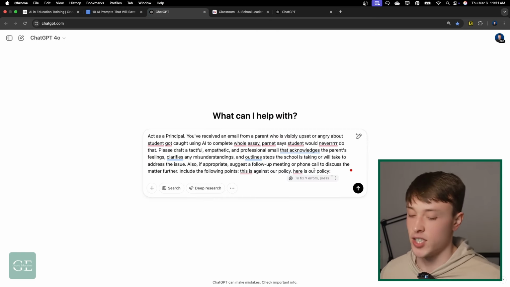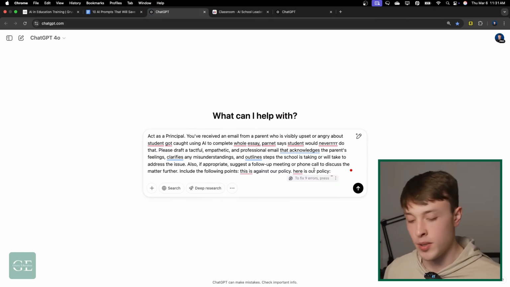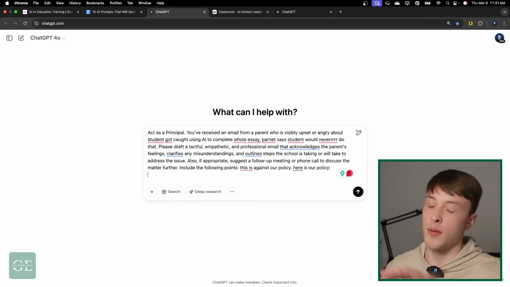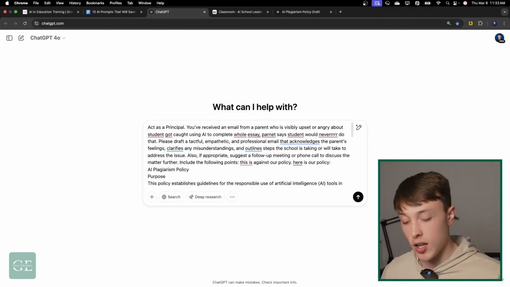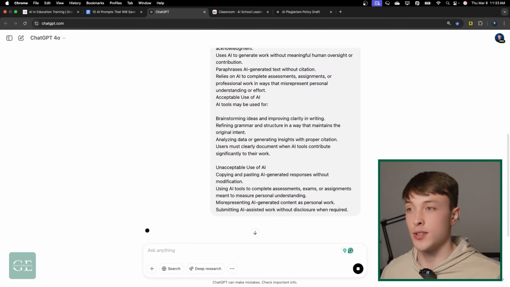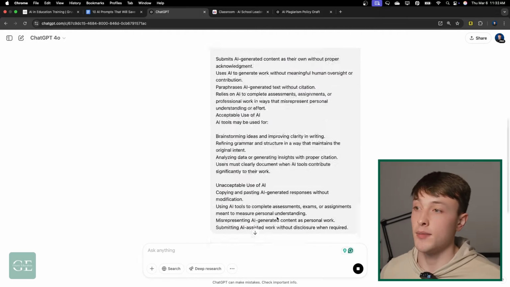I'm going to head back over to ChatGPT. And a little pro tip here, if you press Shift and then click Return, it won't send the prompt through, but it'll give you a new line so you can go and paste that in. And that's all I have to put. And I can send this through, and then it's just going to draft an email.